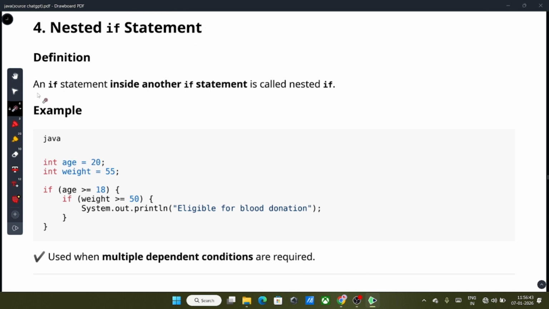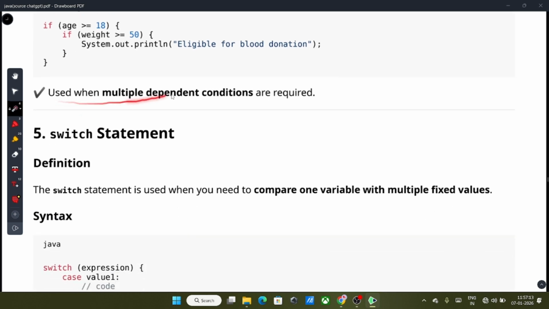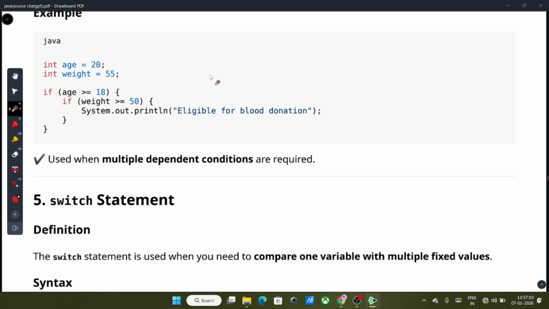Next is nested if statements in Java. So what is nested if? Nested if means an if statement inside another if statement. Means one or more if or if else if statements are there in a nested form. This is the example for nested if, where you can see this is the first if block, and under this block is the second if block. It is used when multiple dependent conditions are required. It means that if your main condition depends on any other condition, then you can use this nested if block.